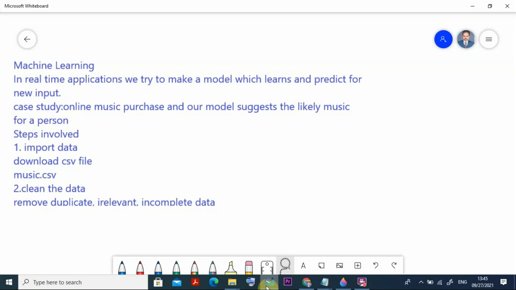Then the second step, we are going to clean the data. What is the meaning of cleaning? We want to remove duplicated data, irrelevant data, and incomplete data. Sometimes we also have to convert data into numerical values. All of this is done in the cleaning of the data, and it is very important. If the data is irrelevant or incomplete, it will give wrong results, right? This is the reason we go for cleaning the data.